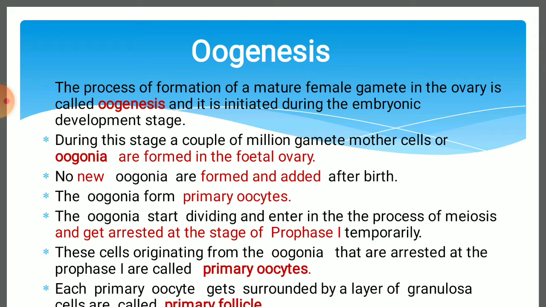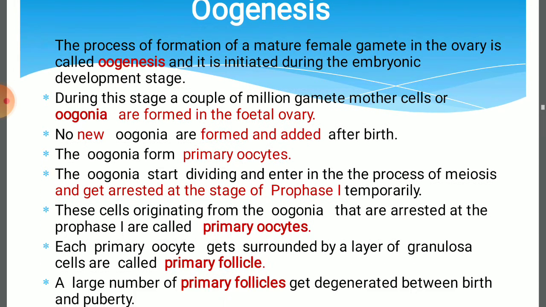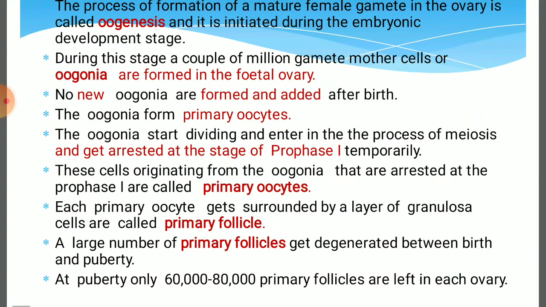So this is very clear that oogonia undergo mitosis, and a number of oogonia are formed, but now they enter meiosis I and get arrested at prophase I temporarily, now termed primary oocytes. So what happens in the embryo?